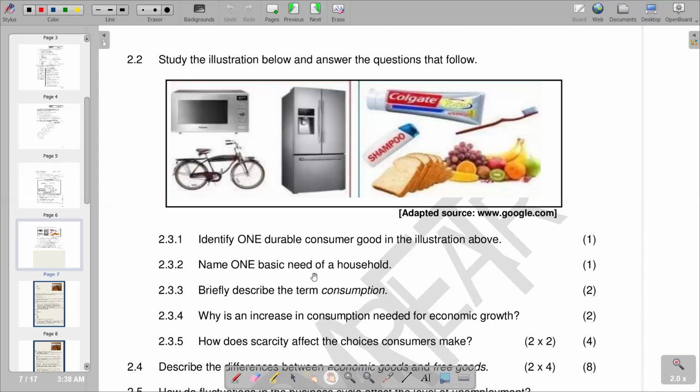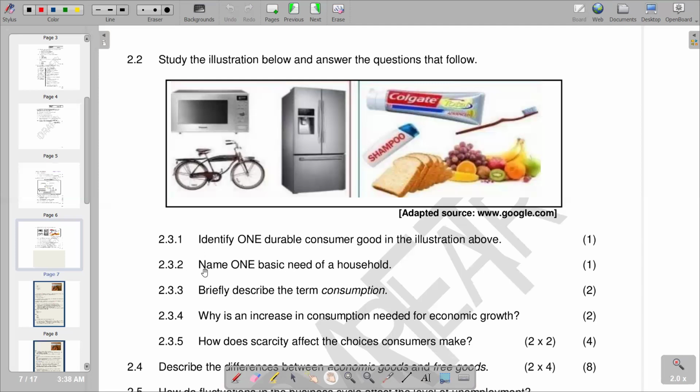The second part is saying, name one basic need of a household. We know that a basic need includes the essential goods that must be satisfied first, and we can regard them as a guarantee for survival. So what do we basically consider as a basic need? Obviously, we're talking about clothing. That is a very essential commodity that someone cannot live without. So this is what we call a basic need.